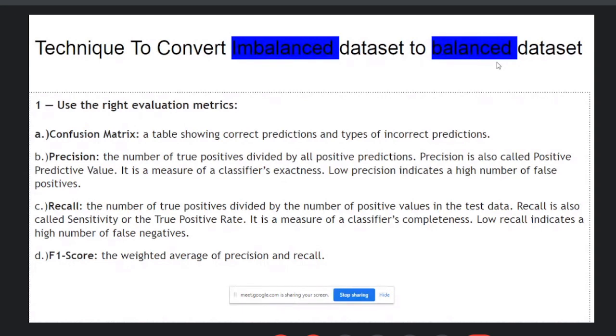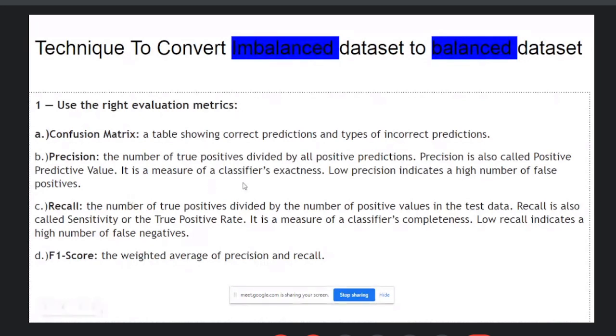That is the confusion matrix: a confusion table showing correct predictions and the types of incorrect predictions. Number two, precision. Precision indicates the higher number of false positives, and recall indicates the higher number of false negatives.